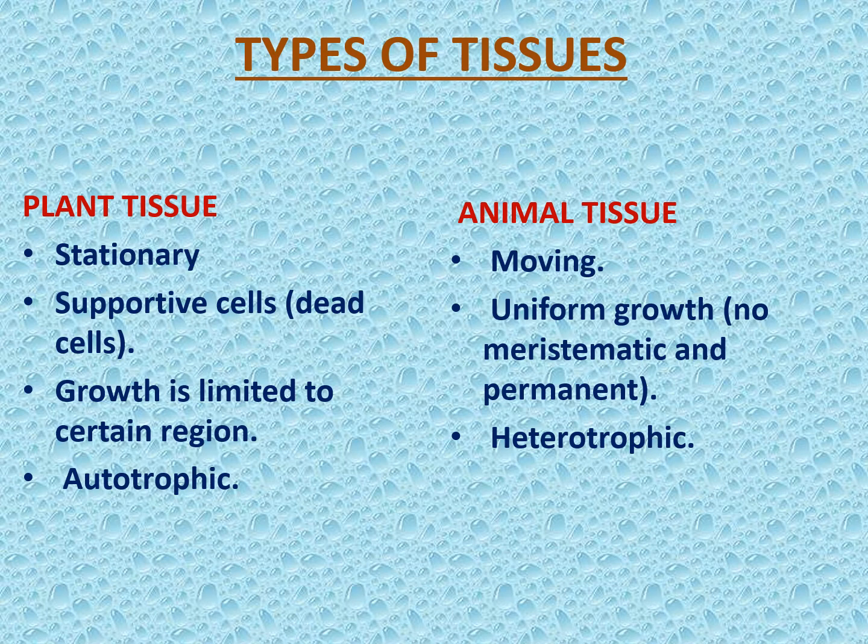Animal tissue, they are moving. They are not stationary. So they don't have a particular differentiation of meristematic and permanent tissue like that of plant tissue. So animals have a uniform growth and they are heterotrophic in nutrition. So they are dependent indirectly or directly on plants for their food.